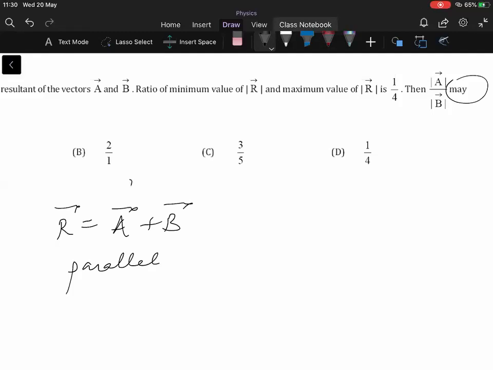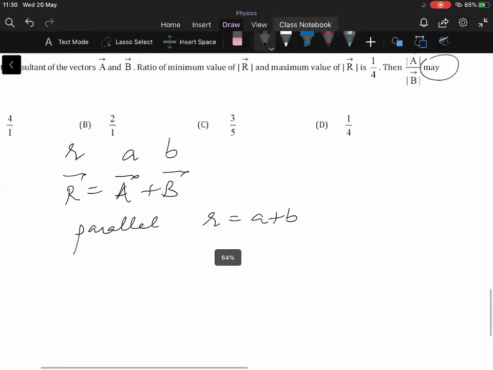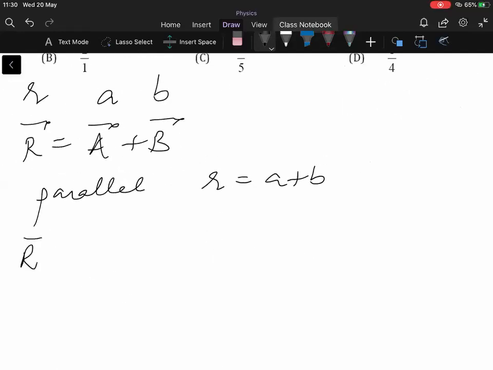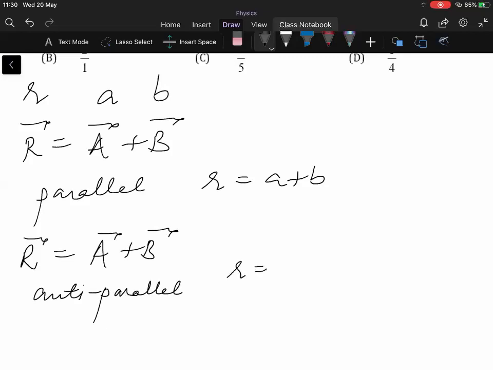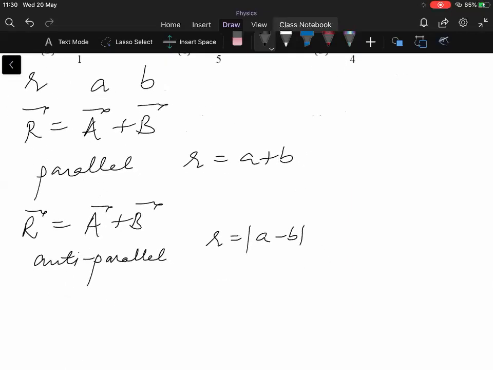Let's say the magnitude of A is A and B is B, and the magnitude of R is A plus B. And the other possibility of the resultant to have minimum value will be when they are anti-parallel. In that case, the resultant will be mod of A minus B. We do not know which one is bigger, A or B, so we will write mod of A minus B. So we know these two things now.